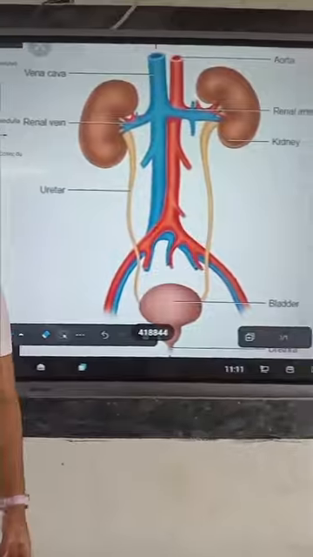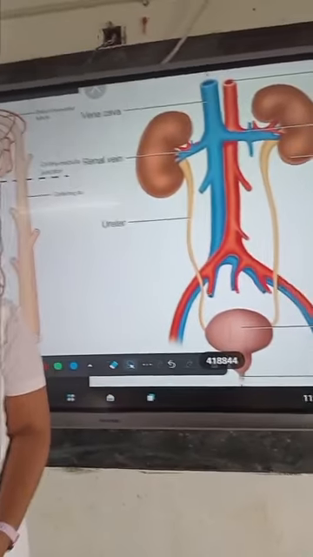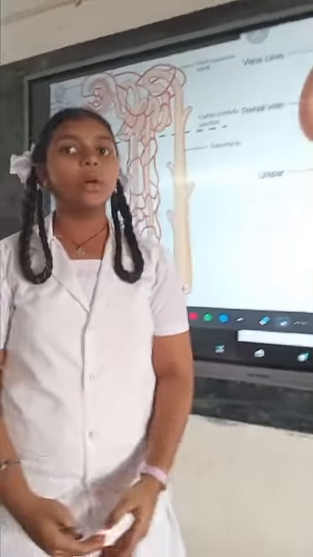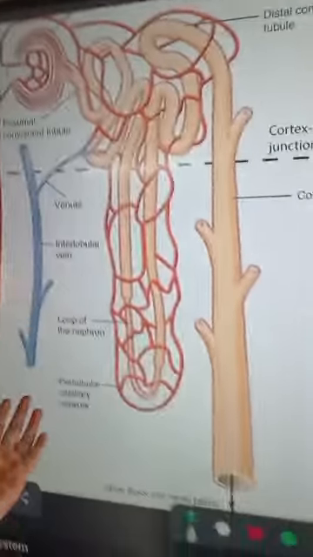Do you know that for everything we have a functional unit, such as the lungs have alveoli as the functional unit? For the kidneys, what is the functional unit? That is nothing but the nephron. The nephron is the functional unit of the kidneys.